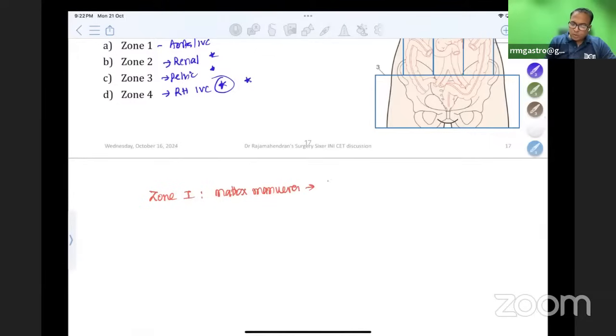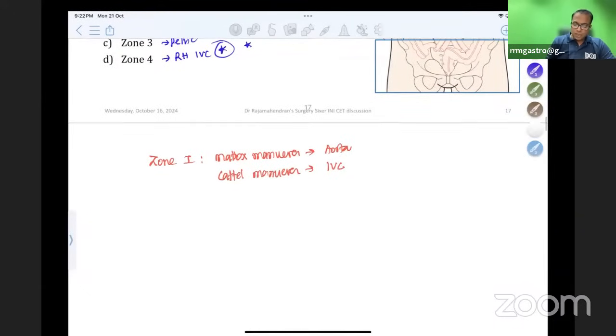Mattox maneuver is done for aorta reaching, and Kettle-Brash maneuver for IVC reaching. So immediate surgery. Zone 2 can be treated by non-operative management in 90%. 10% may need surgery.